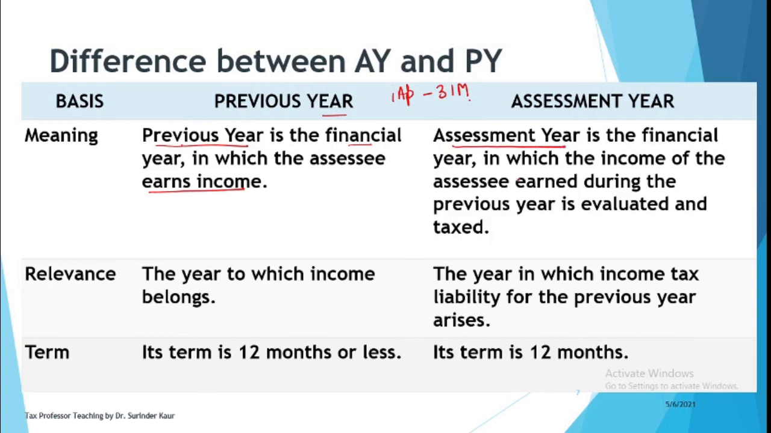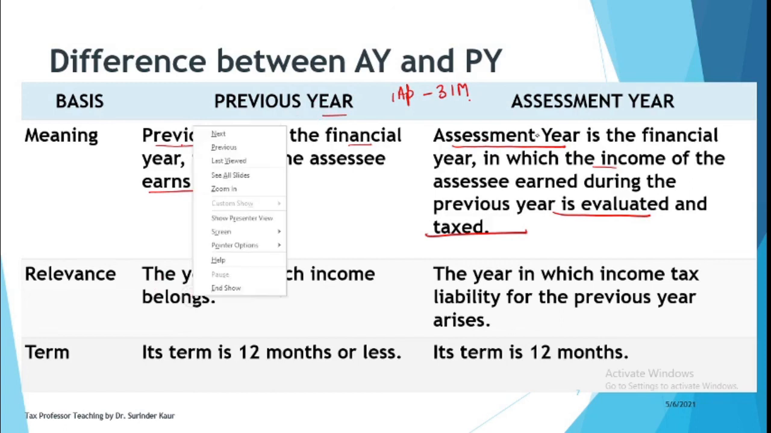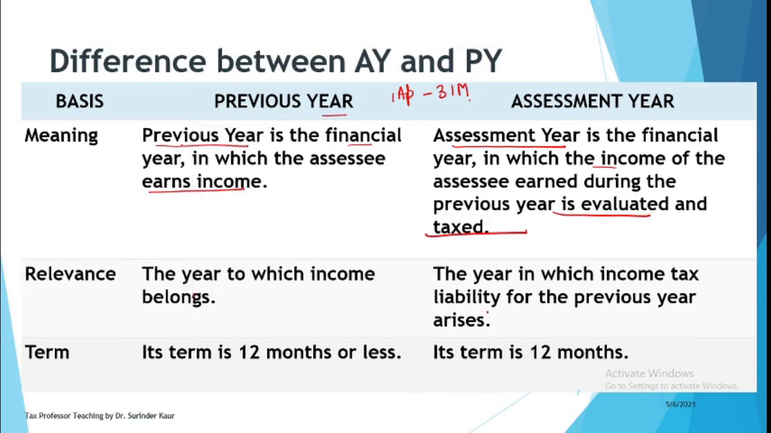So it is the year in which the income that you earned in the previous year will be evaluated and taxed. So it is the year of assessment of taxes. Now what is the relevance of this year? Previous year is relevant because the income belongs to this year. Assessment year is relevant because this is the year of taxation. So in this year you will have to file the return. Okay, you will have to file your income tax return. You will have to pay your taxes in full as per your self-assessment or whatever policy is available for you.